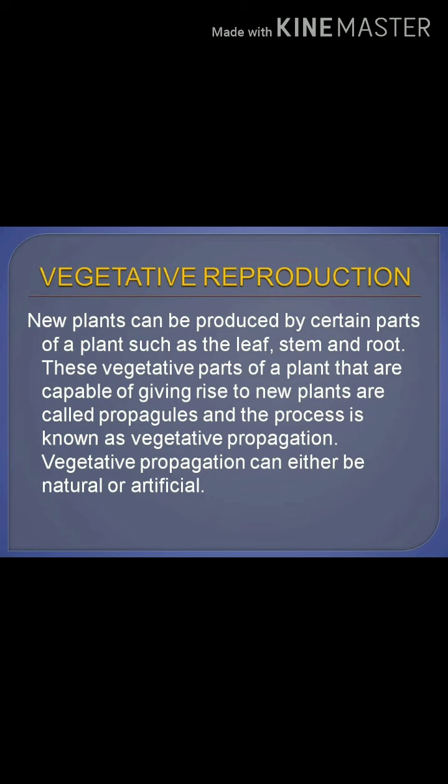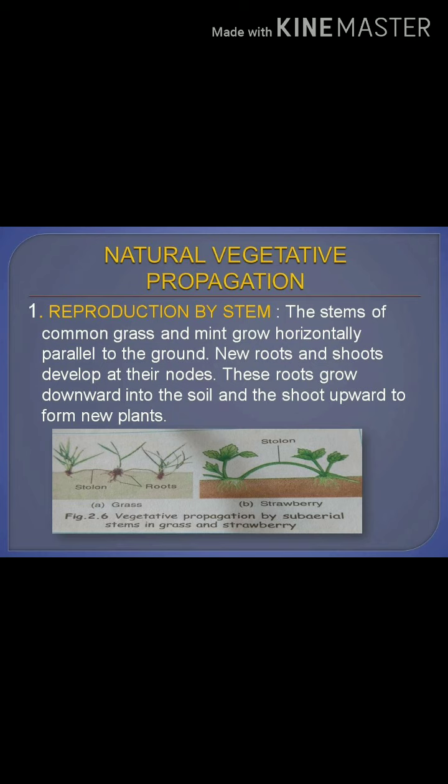Next, natural vegetative propagation. First one, reproduction by stem. The stems of common grass and mint grow horizontally parallel to the ground. New roots and shoots develop at their nodes. These roots grow downward into the soil and the shoots upward to form new plants.